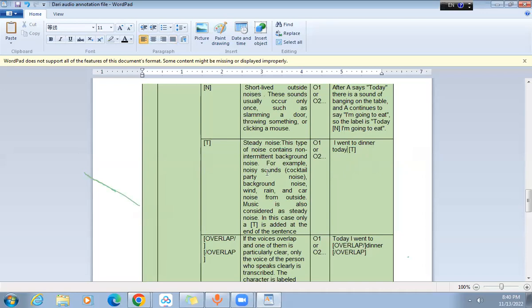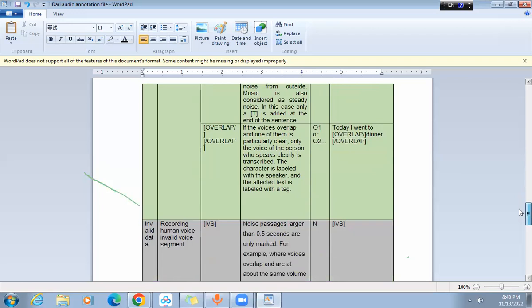These types of noise contain non-intermittent background noise. For example, noisy sounds, cocktail party noise, background noise, wind, rain, and car noise from outside. Music is also considered a steady noise. In this case, only a T is added at the end of the sentence. If there is a steady background noise throughout the sentence or throughout the segment, you need to place the T tag at the end of the sentence.